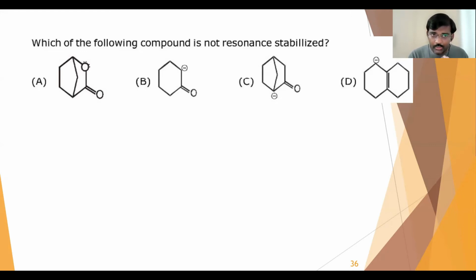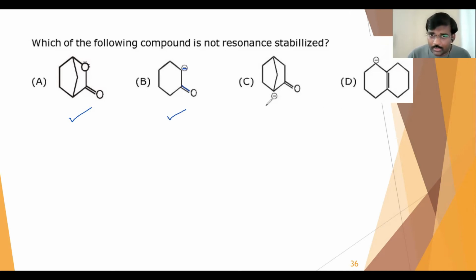Because in option A, if I see, there is a pi bond with oxygen and a lone pair is also there on the other oxygen. Those lone pairs and pi bonds are in conjugation. So when they are in conjugation, automatically you can see the resonance. And here I'm getting resonance, in the first option. When it comes to the second option also, there is no problem, resonance is coming because the pi bond here and negative charges are in conjugation, right?